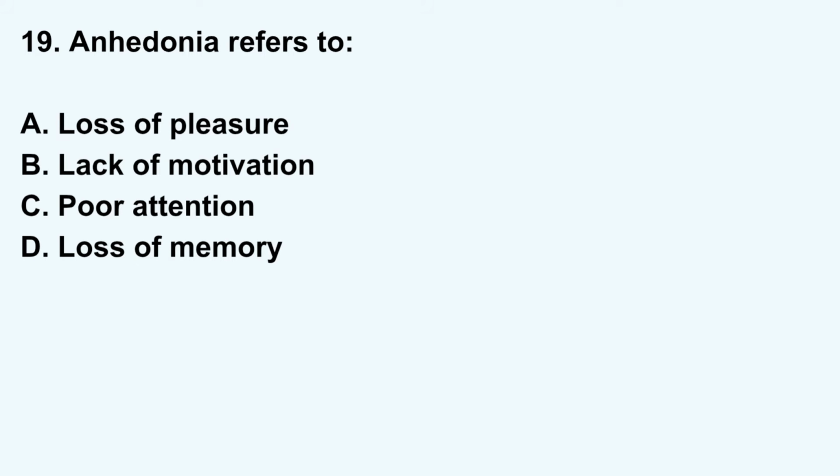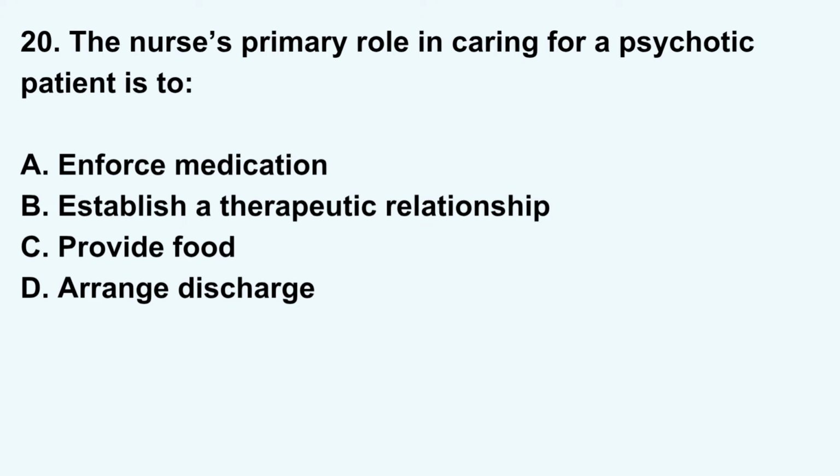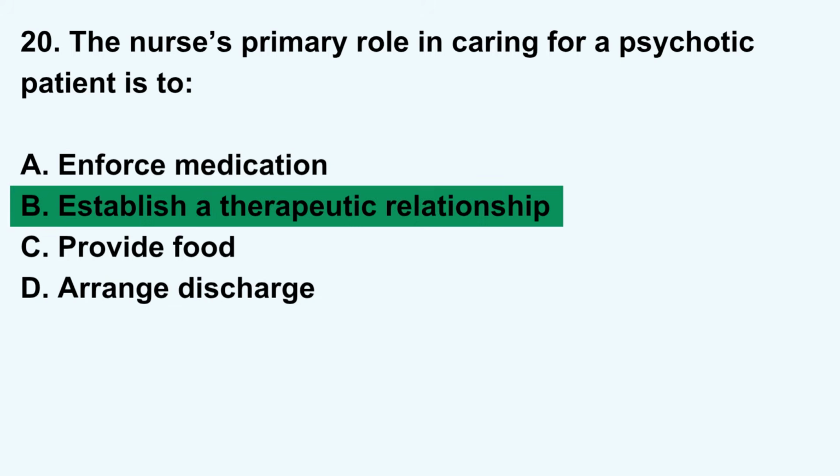Grandiose delusion. Anhedonia refers to A. Loss of pleasure, B. Lack of motivation, C. Poor attention, D. Loss of memory. Correct answer: A. Loss of pleasure. The nurse's primary role in caring for a psychotic patient is to A. Enforce medication, B. Establish a therapeutic relationship, C. Provide food, D. Arrange discharge. Correct answer: B. Establish a therapeutic relationship.